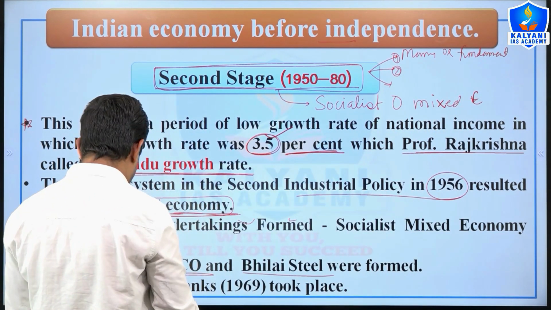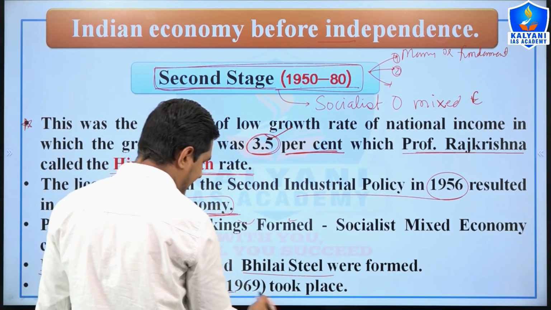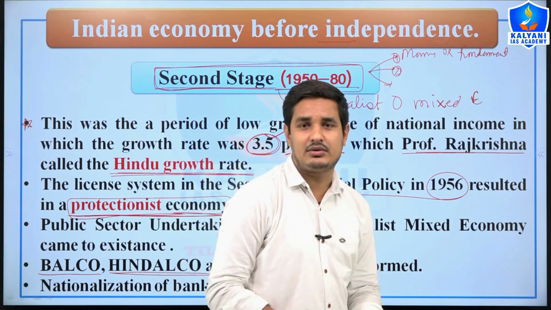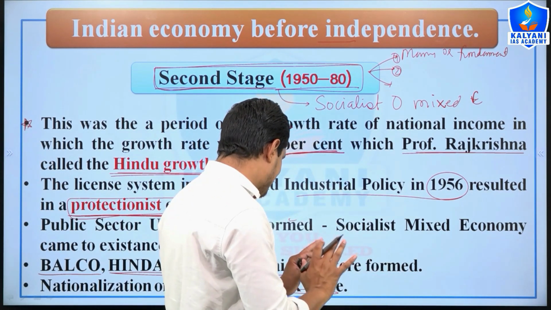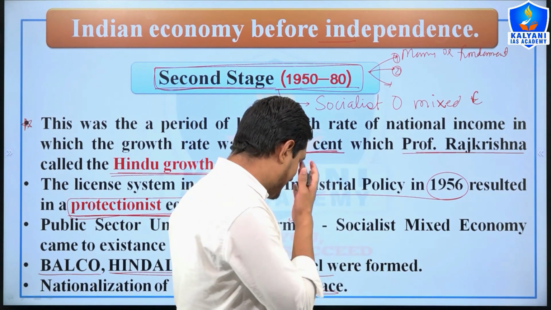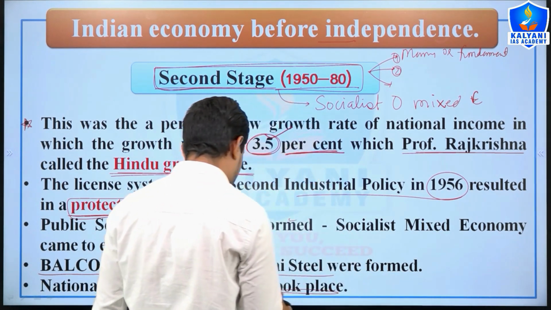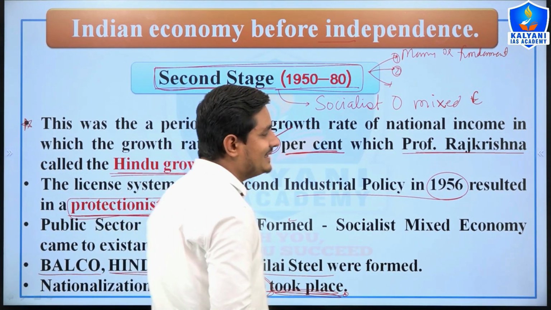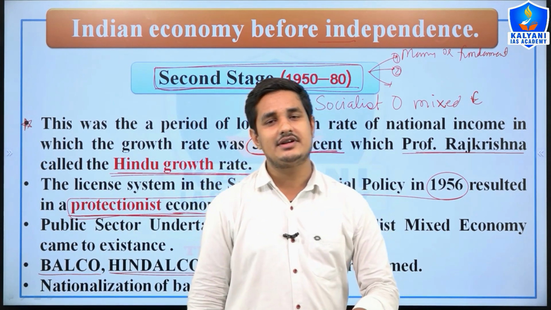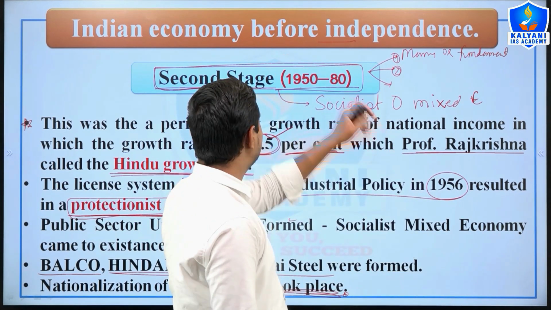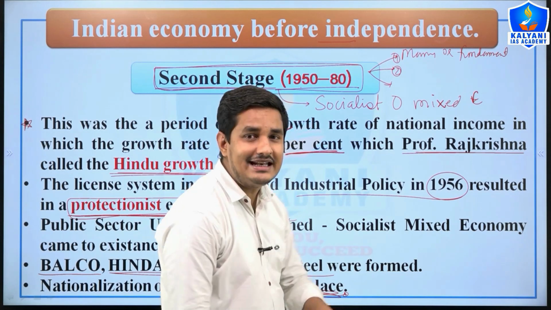And the third thing is that the nationalization of banks took place in 1969 so that the Indian people could take advantage of the financial system of India. And for financial inclusion, the private banks were nationalized in 1969. So these were the very basic features of the second stage, or 1950 to 1980.